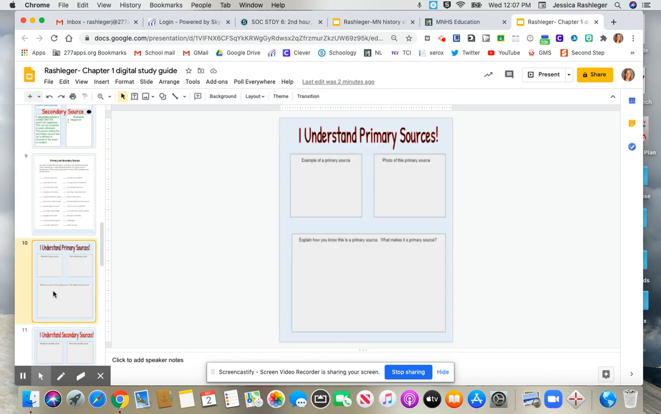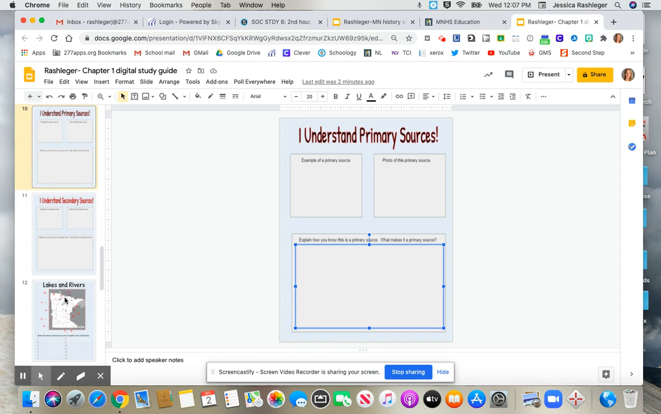In slide number 10, this is all on primary sources. In the box, again, if you click in it, it says write an example or type an example of a primary source. So go ahead and do that in this box. And then in the second box, you're going to actually put a photo of this primary source. So you could take one with your Chromebook, you could upload one from your computer. That's totally up to you. Or you could also insert one from Google if you want to. Then down below, it says explain how you know this is a primary source. What makes it a primary source? So go ahead and answer that question.